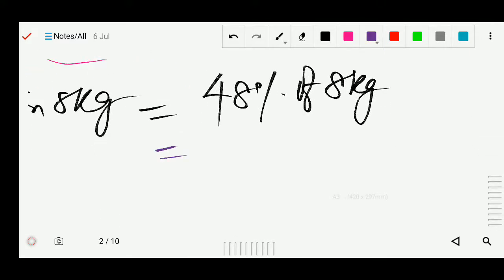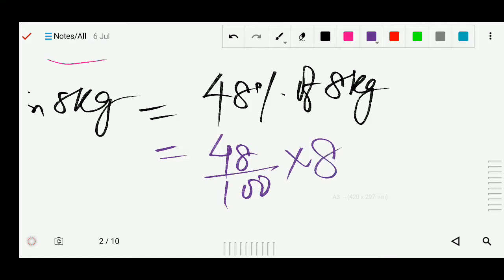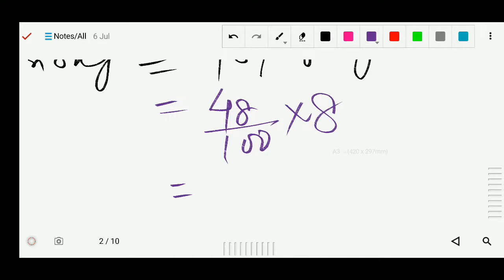You know, this 48 by 100 we can write, and this is your 8. Got it? So you can solve it. 2 times we can divide 25, and by the 4 we can divide 25 times, and there will be 2.